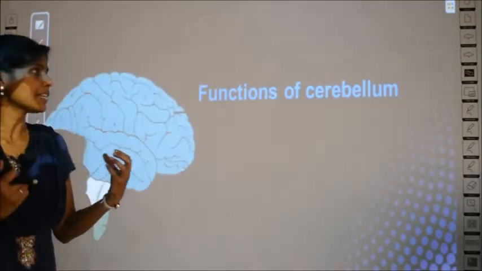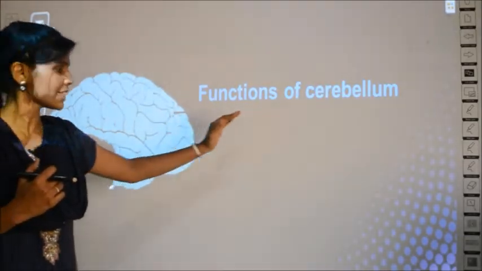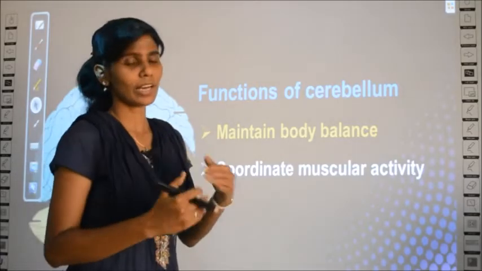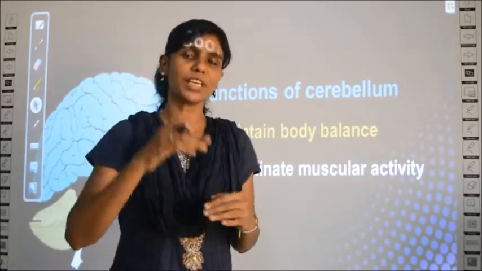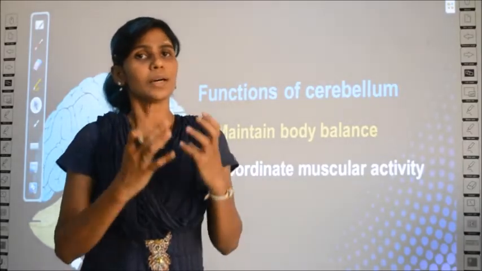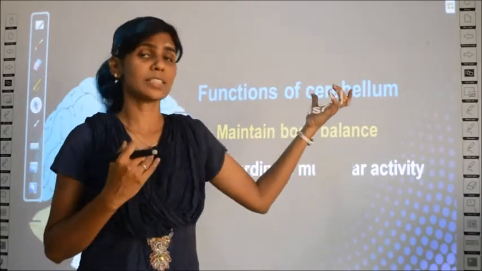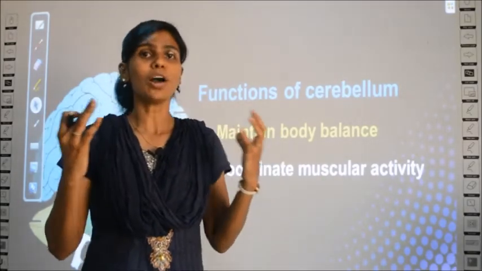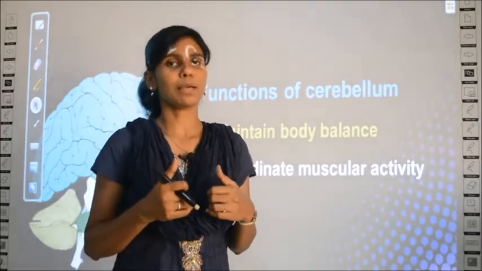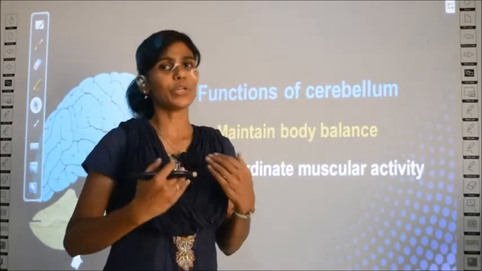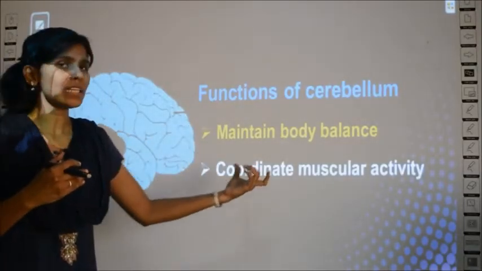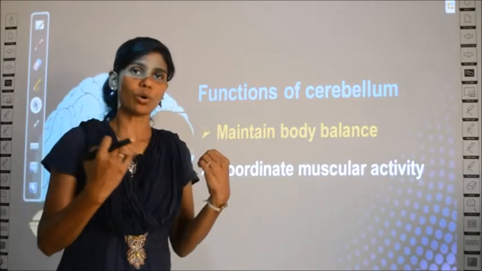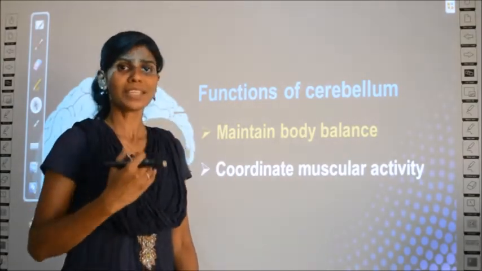Finally we learn about the functions of the cerebellum. What does the cerebellum do? It controls your body balance. You walk steadily, no? After you cross that baby stage, you begin to walk steadily because of this part of the brain, that is the cerebellum. It controls your muscles to coordinate. Coordinate means they all function together to make you stable, to keep you steady when you walk. So it coordinates the muscular activity and maintains body balance. Only when your muscles are coordinated are you able to walk in a steady way.